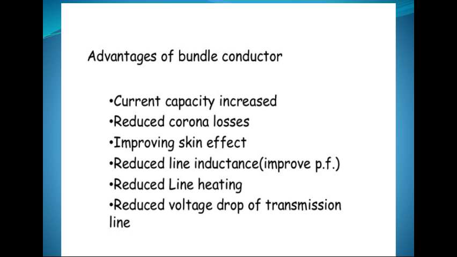Next is reduced line reactance due to reduction in GMR, geometric mean radius, of the conductor. Inductance value of the line is also reduced, which we have studied in previous slides. Reduced line heating: due to low current density, heating in the line is also reduced. Next is reduced voltage drop of the transmission line: due to reduced current, voltage drop in the line is also reduced, due to which voltage regulation of the line is also reduced.